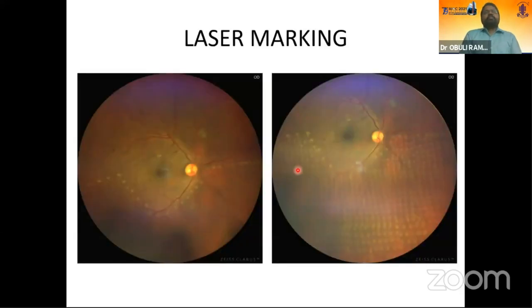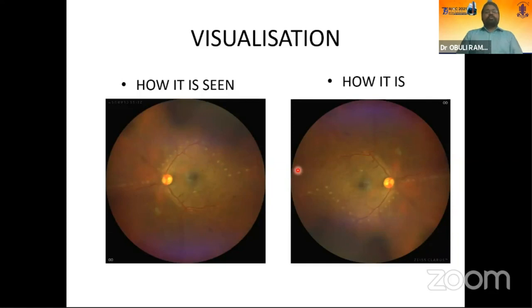Now coming on to laser marking. When you are doing it as a beginner, there will be a lot of things going on in your mind about the power, about keeping your arms in the correct position, focusing. So sometimes you will forget that the image you are seeing is inverted. There is always no shame in asking a senior to mark the retina, the area to be lasered, prior to lasering, because that will help ease the burden of trying to take care of the macula. Because you will be sure that you only need to laser the areas anterior to the area which is marked. So this is how you see your retina. For example, this is a right eye where the inferior half is marked.